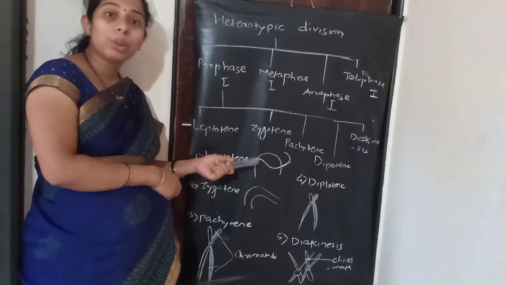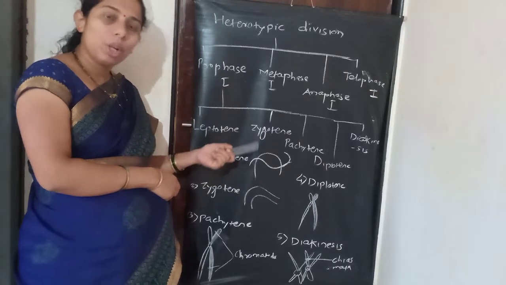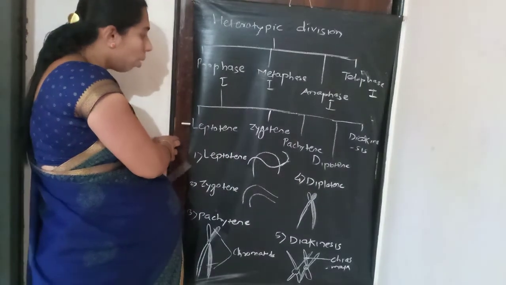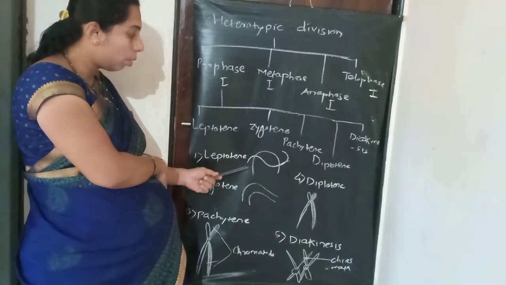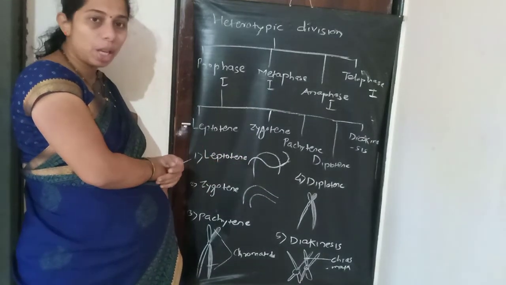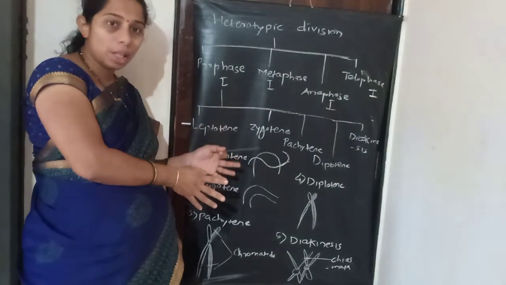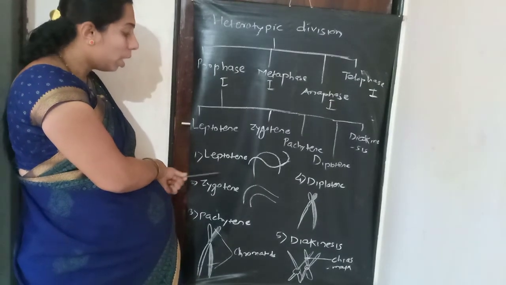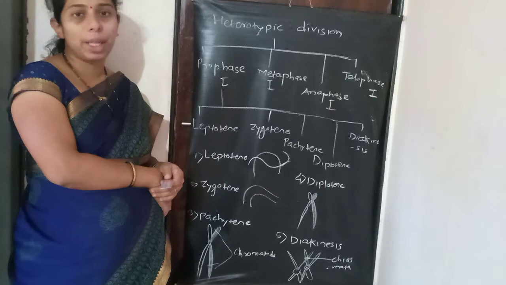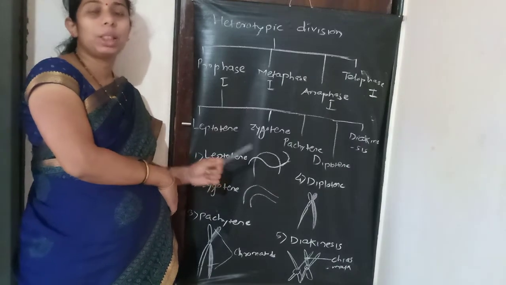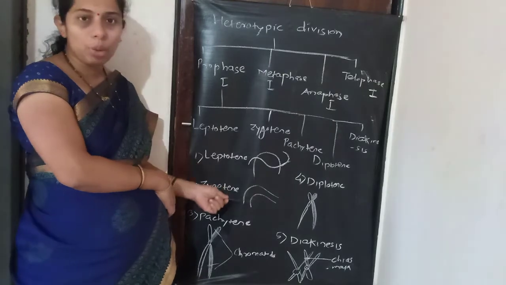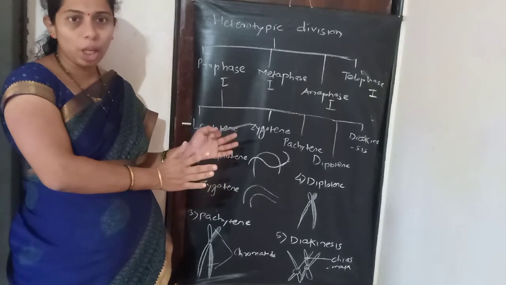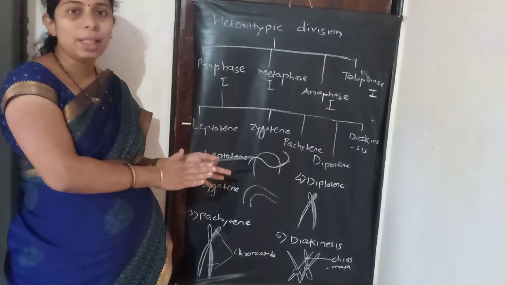In leptotene, the nucleus is distinct and the chromosomes are distinctly located. These are long coiled structures. After that comes zygotene. Zygotene means pairing of the chromosomes takes place, pairing of non-sister chromatids. Here one maternal chromosome and one paternal chromosome come together. They are called a bivalent.